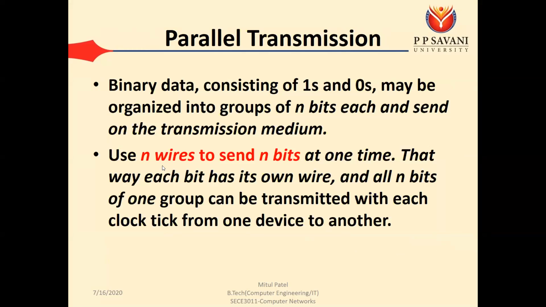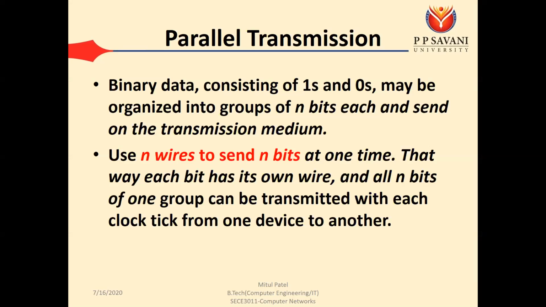So binary data consisting of ones and zeros may be organized into groups of n bits each and sent on the transmission medium, using n wires to send n bits at one time. So in case of parallel transmission, if you want to send n bits at a time, then you require n wires. That way, each bit has its own wire, and all n bits of one group can be transmitted with each clock tick from one device to another.